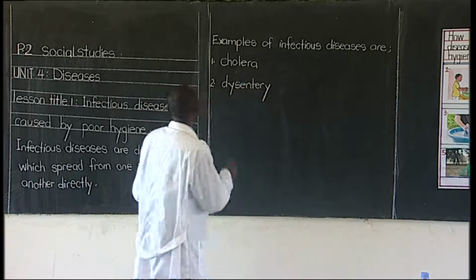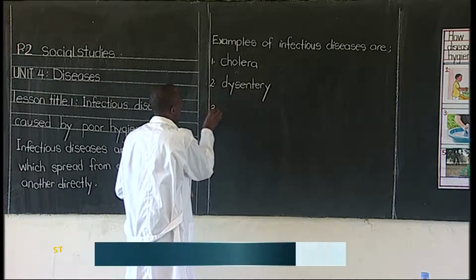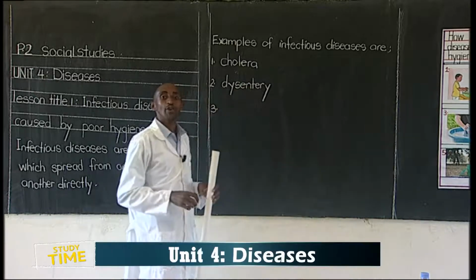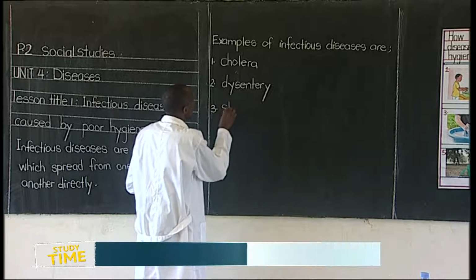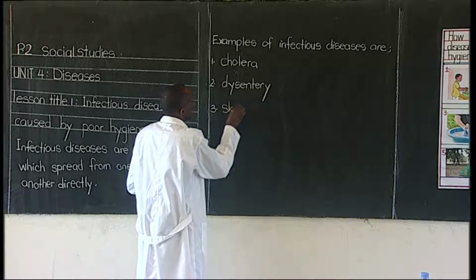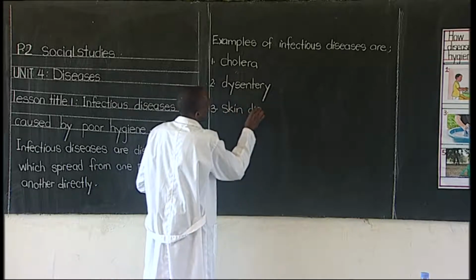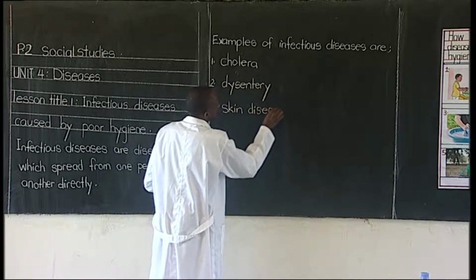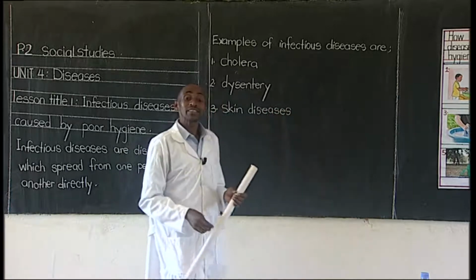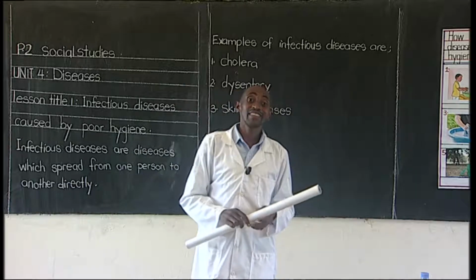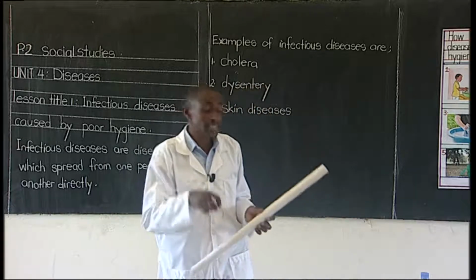We have another disease, and that disease is called skin diseases. Skin diseases are diseases which attack your skin.